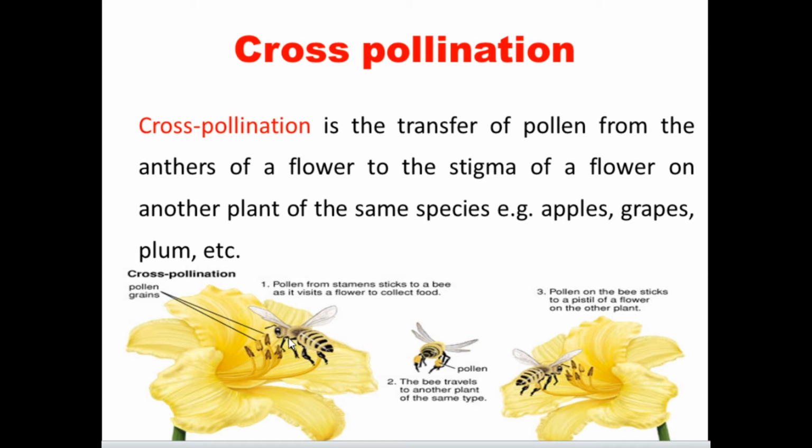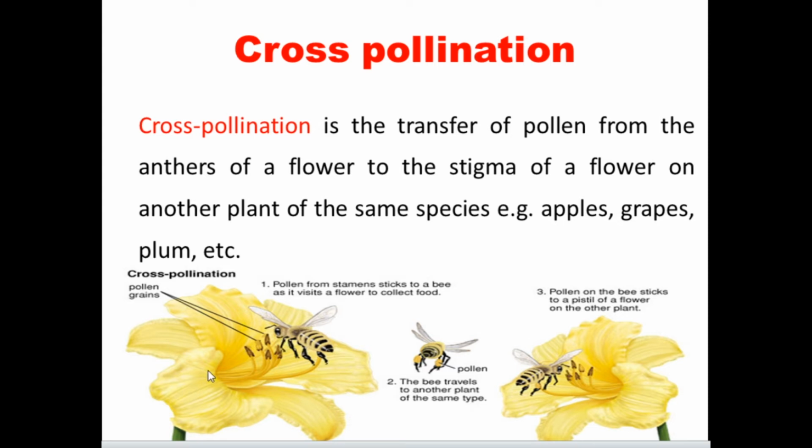While collecting honey, some of the pollen grains attach to the legs of the honeybee. When it goes to another flower to collect honey, some of the pollen grains are present on its leg, and when it reaches there, the pollen grain is deposited on the stigma of the other flower of the same species. This we call cross-pollination.